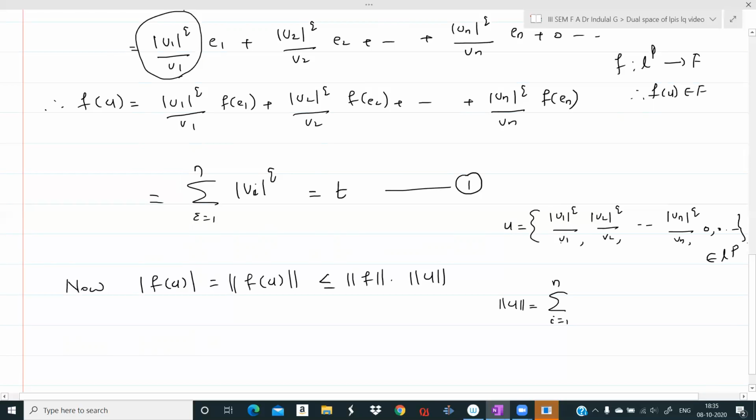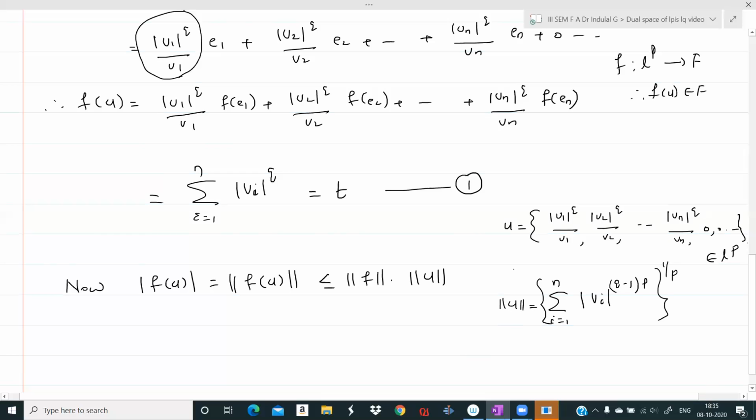Modulus of each term. Look, when we take the modulus of the first term, in the numerator there is already the modulus, so there is no need to take the modulus there again. Denominator modulus of v1. So what results is modulus of vi raised to q minus 1. That is the modulus of each term. That raised to p, the all raised to 1 by p. So this is the norm in LP.